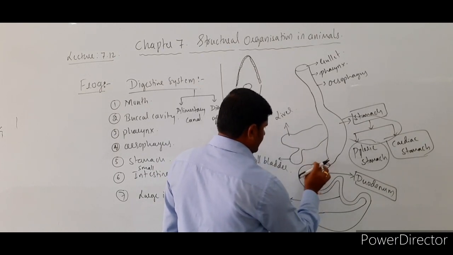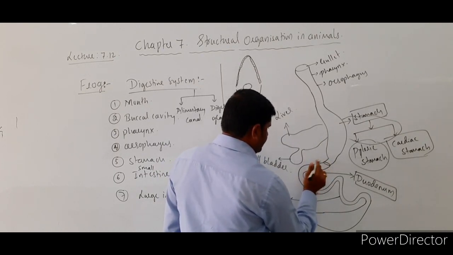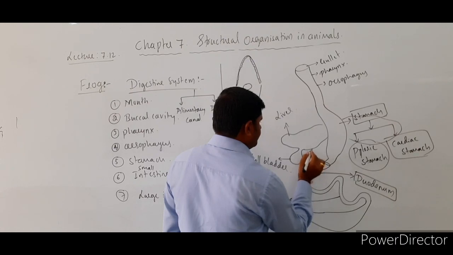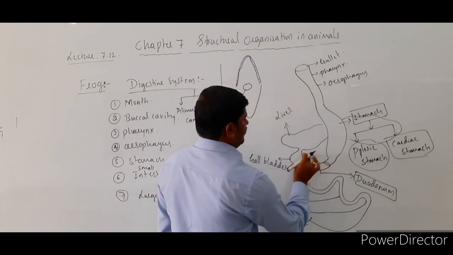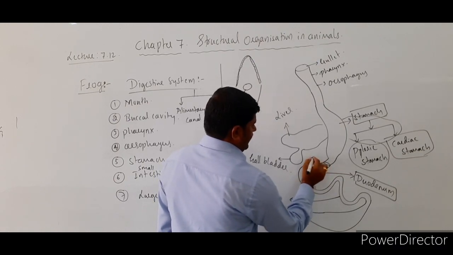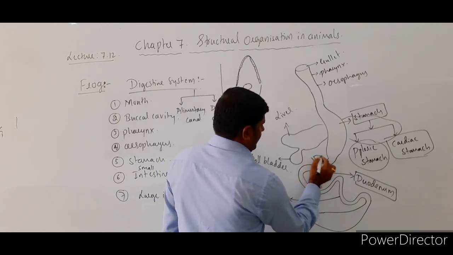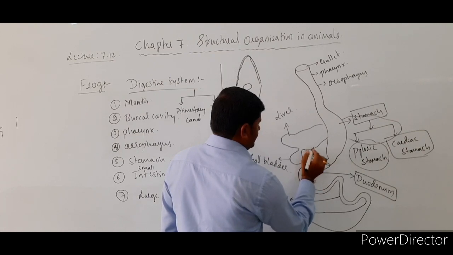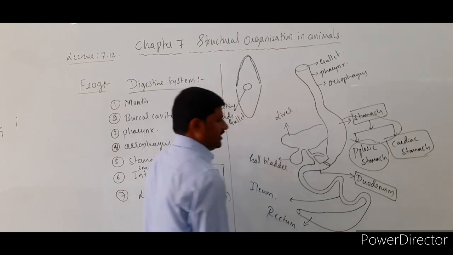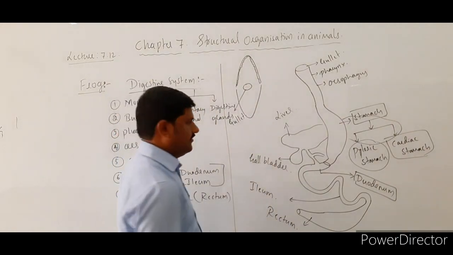And remember, here there is a duct, a common opening, that comes from the duodenum, and it has two major structures or glands connected with it.